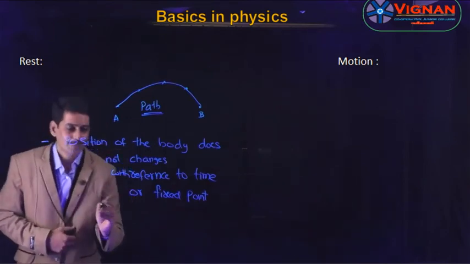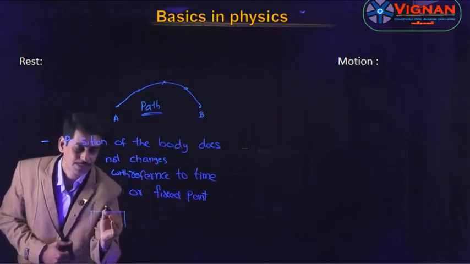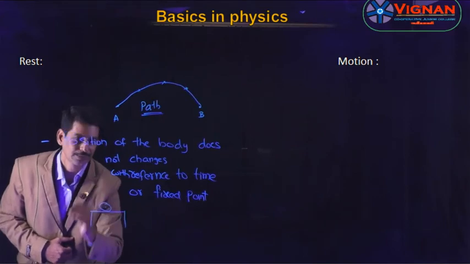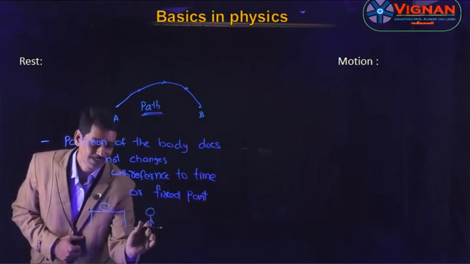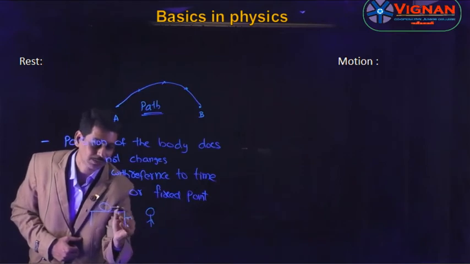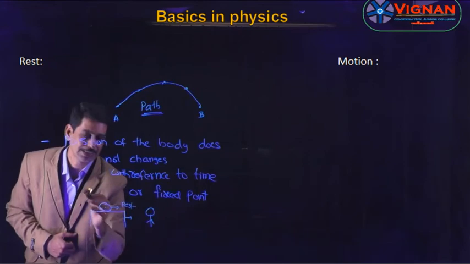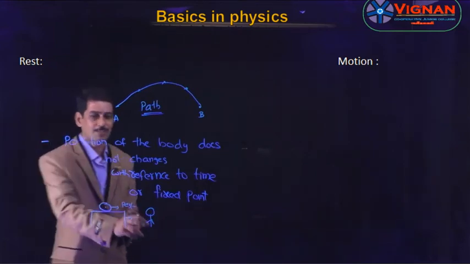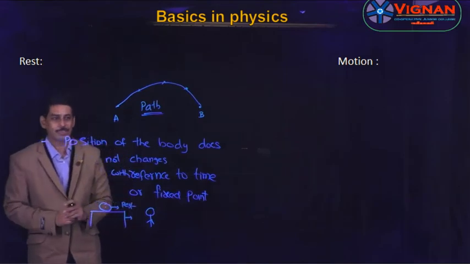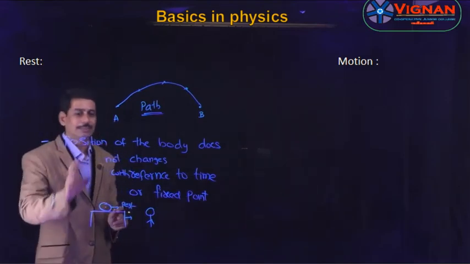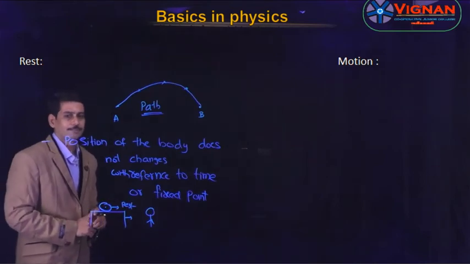Here let us take a table with some object on it, like a watch, and some person is there. For this person, the table and the object appear to be at rest because their position does not change. So we should take a reference point. A body is at rest if its position does not change with reference to time or a fixed point.